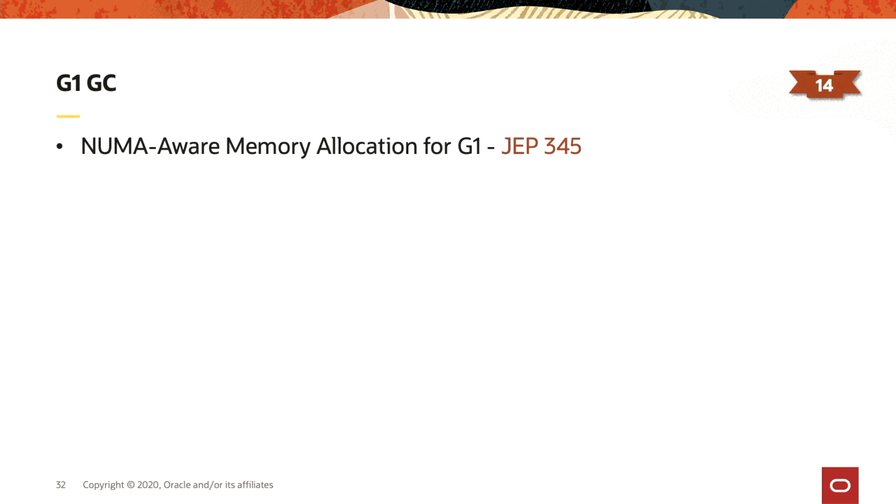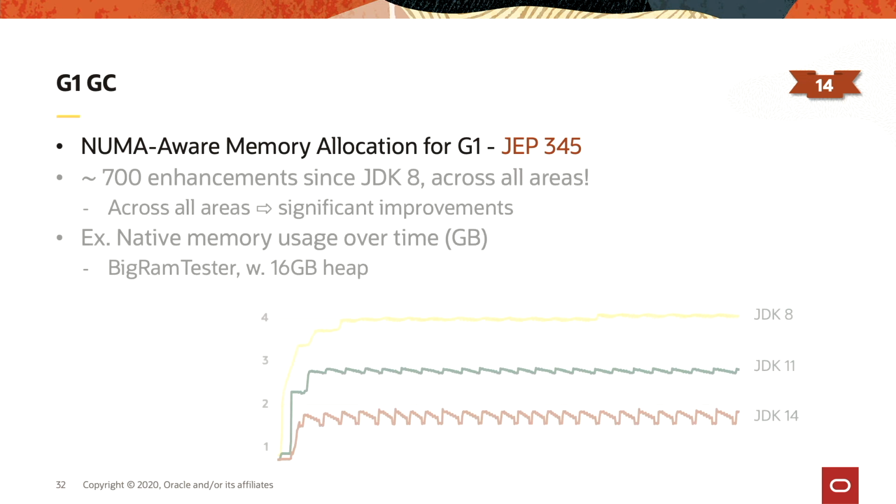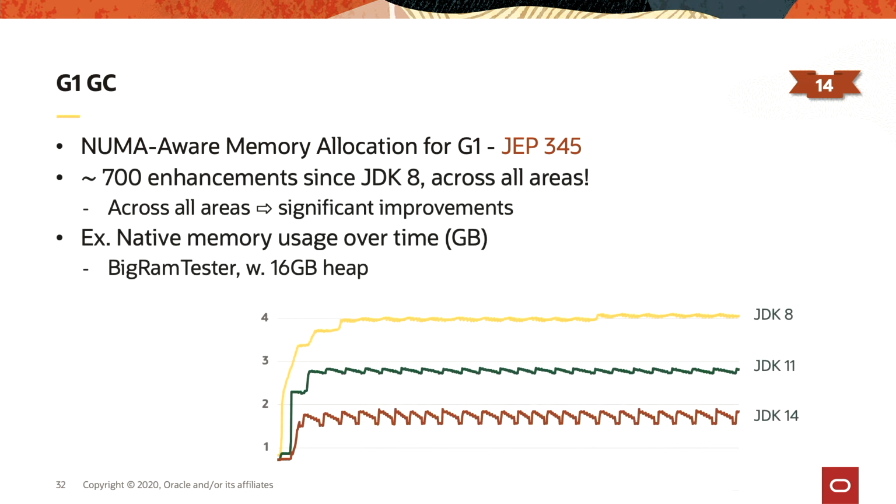Now, not all new JDK features necessarily emerge from those projects. In addition to those projects, there are many other areas that we keep investing in. For example, G1. It's not because we now have the GC as a production GC that we're stopping investing in G1. In fact, since JDK 8, we made more than 700 enhancements to G1, and together all those enhancements